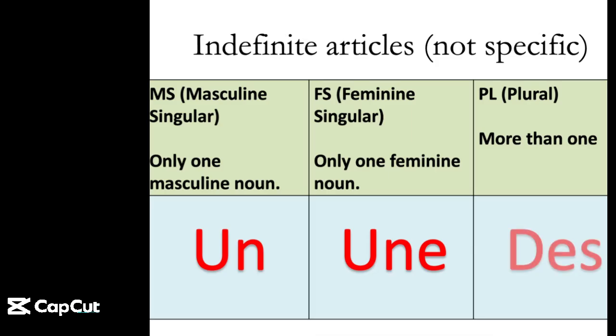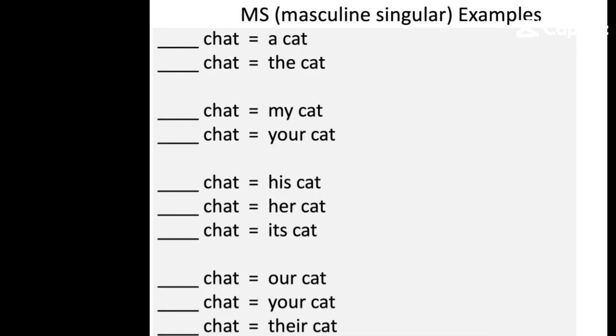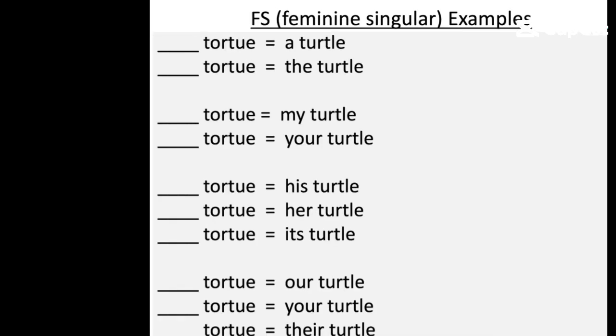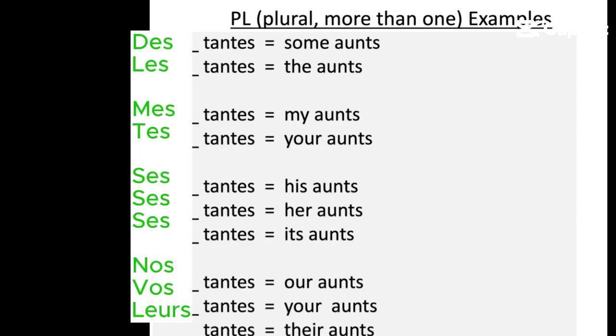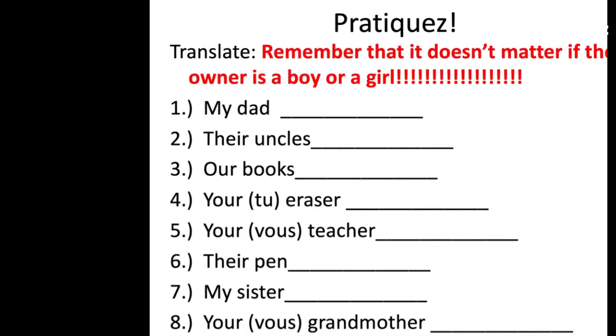Quick review of indefinite articles. Remember that indefinite articles, we put them before the noun to show you if the noun is masculine or feminine. This is the previous lesson that we learned in the last module. So we say un, une, and des. And again, the definite articles will be le, la, and les. And these are some examples of masculine singular, and you can practice these. Next, we can practice more vocab.